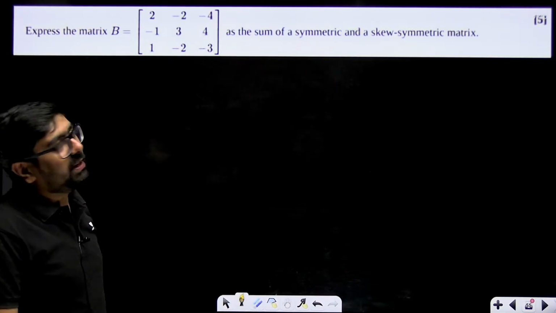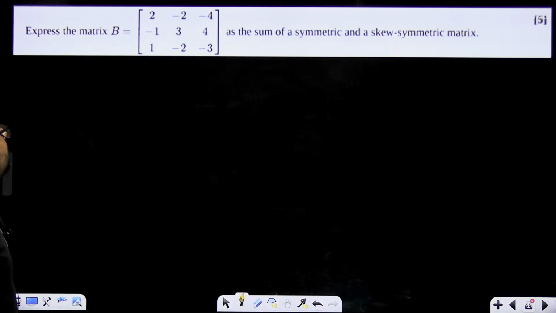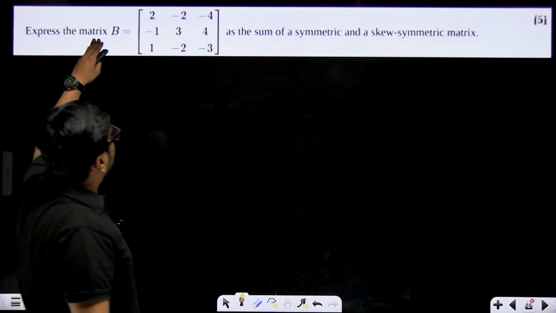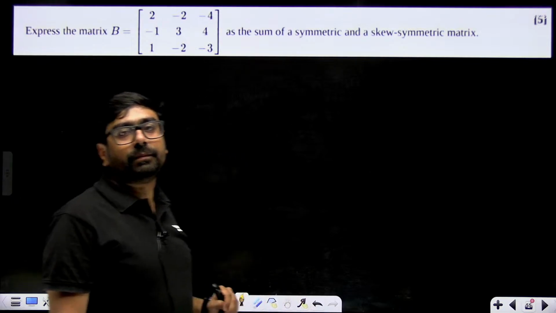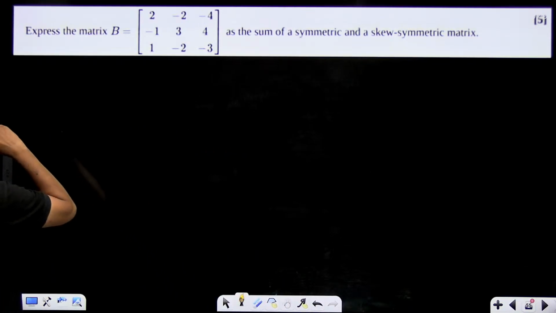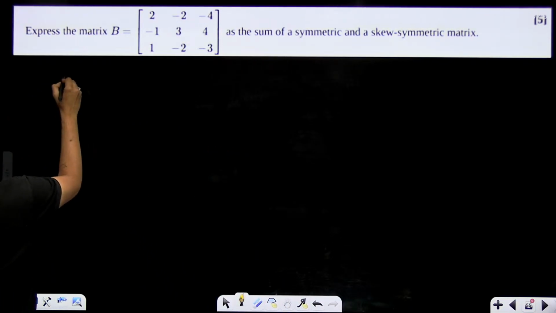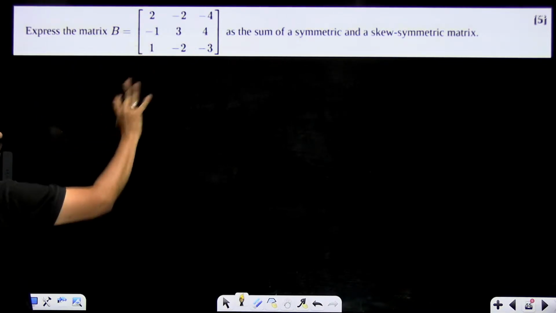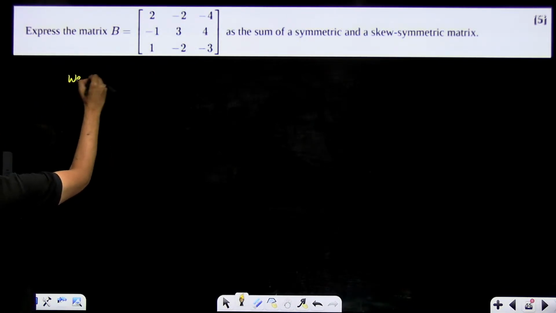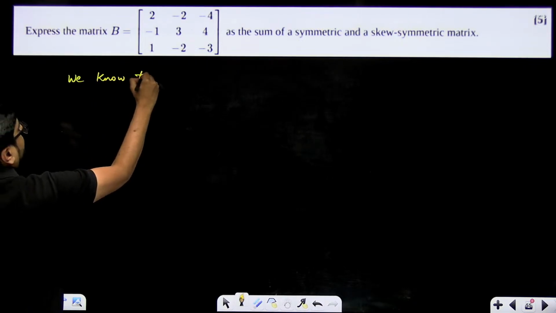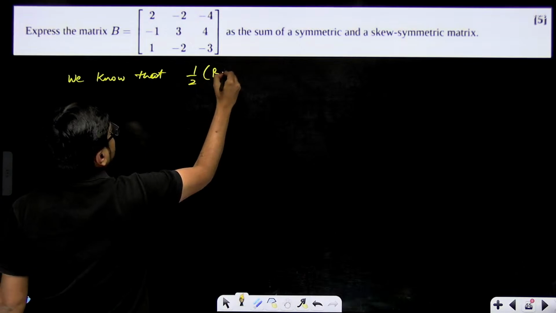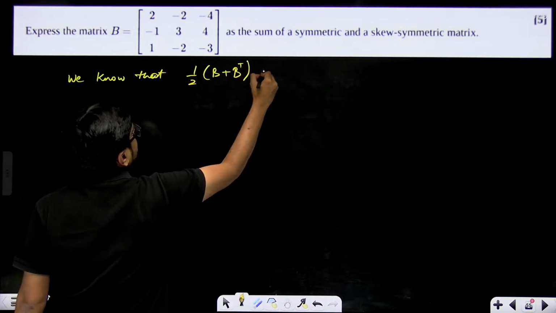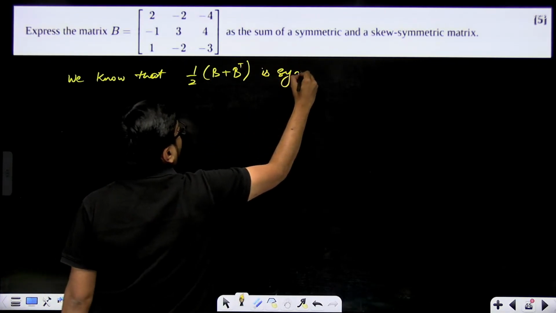So a 5-mark question can be made out of this particular concept. They are saying: express B as a sum of symmetric and skew-symmetric matrix. So how will we start? We'll say we know that half of B plus B transpose is a symmetric matrix.